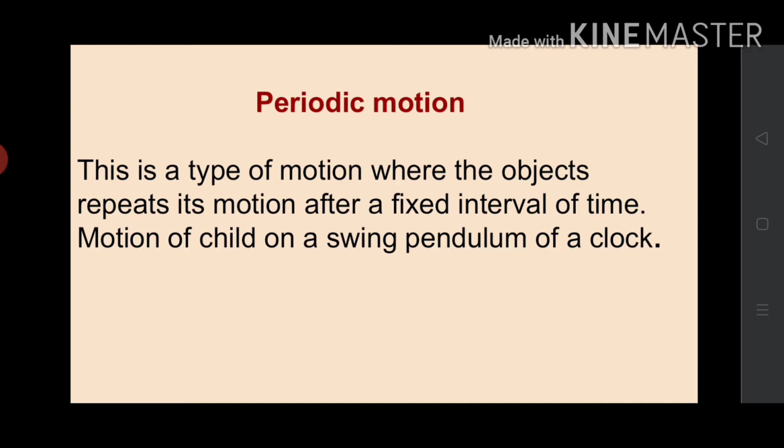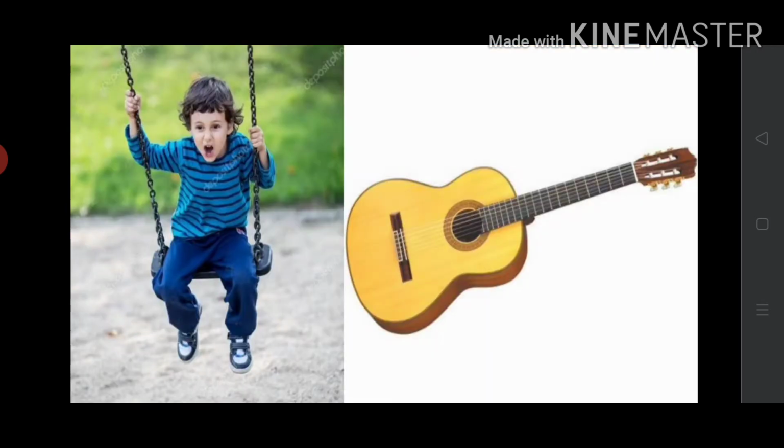For example, motion of a pendulum, a branch of a tree moving to and fro. Motion of a child on a swing, strings of a guitar or the surface of drums being played are some examples of periodic motion. Here the object or a part of it repeats its motion after a fixed interval of time.